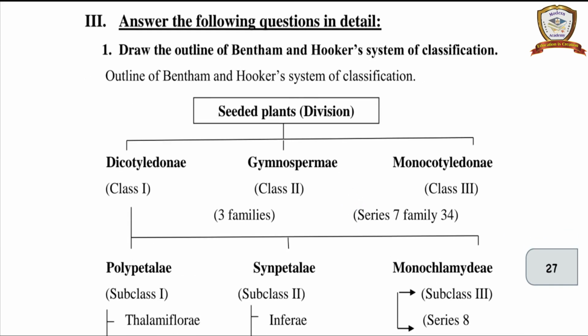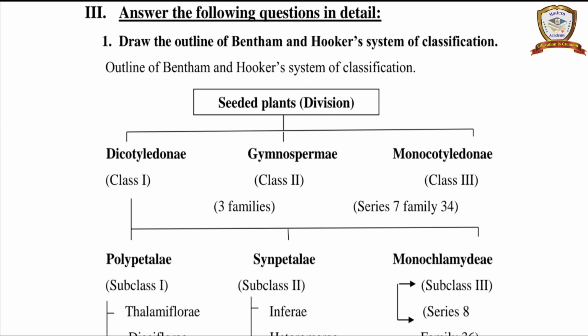Third Roman, first question. Draw the outline of Bentham and Hooker's system of classification. Seeded plants, division: dicotyledons, gymnosperms, monocotyledons.